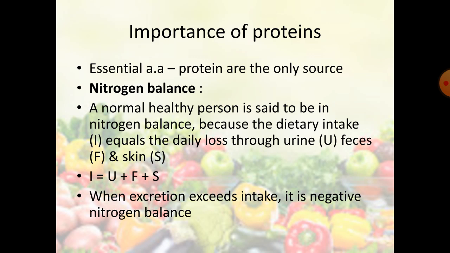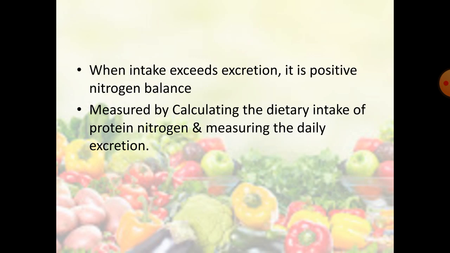When excretion exceeds the intake, it is said to be negative nitrogen balance. So if the excretion of nitrogen is more than the intake, then it is negative nitrogen balance. And when intake exceeds the excretion, intake is more than that of the excretion, then it is positive nitrogen balance. It is measured by calculating the dietary intake of protein nitrogen and measuring the daily excretion.